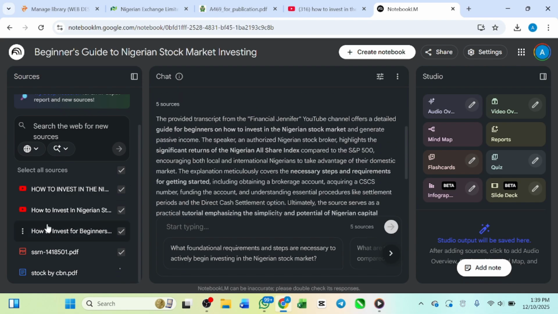And as you can see, this is what you have. Now pay very close attention to this resource section. Any resource that you don't want to use, maybe you upload it and then at the end of it you feel like this resource will not give you the result that you want, you uncheck the resource. If you uncheck it, anything that you are going to be doing is not going to include it.